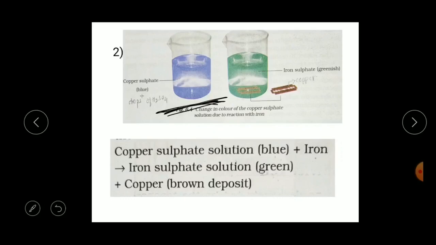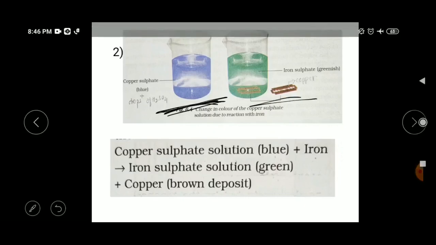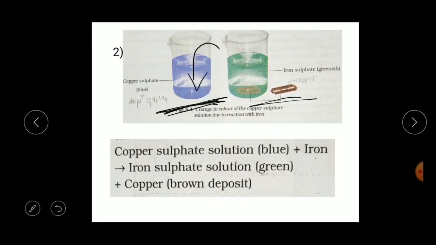Next, you have to take a nail or any blade and drop it into this copper sulfate solution. Leave it for half an hour. After half an hour, observe the color of the solution. The color of the solution will turn green, right? After some time, you will observe the color changing from blue to green. Why is it so, children? Can you tell me?